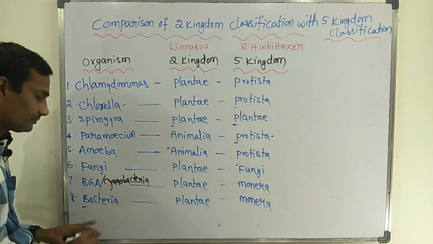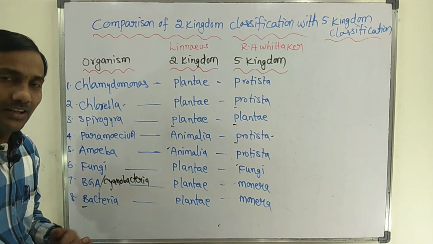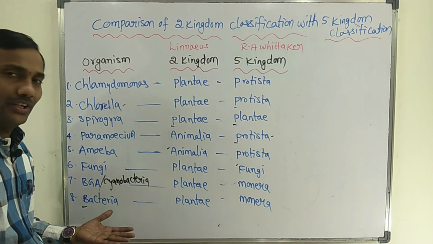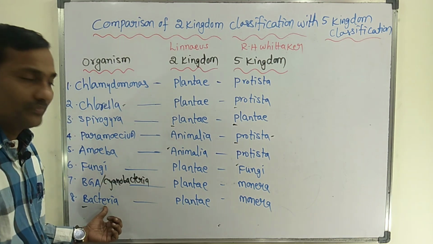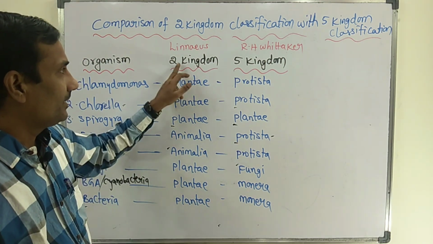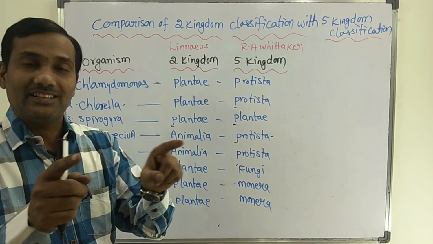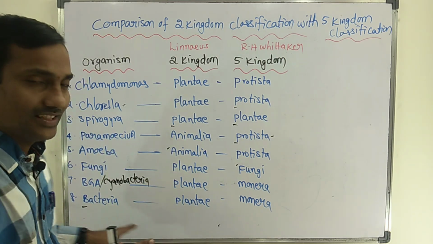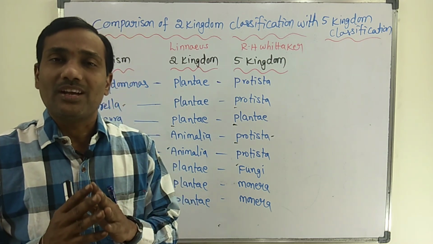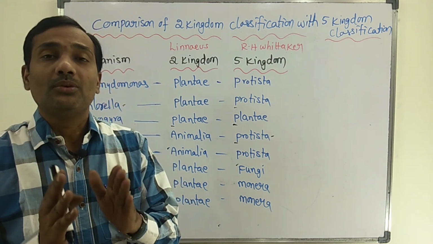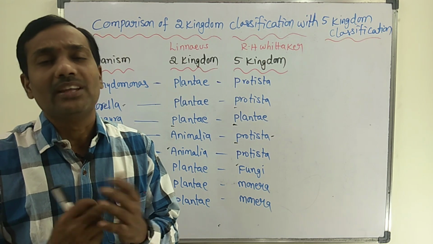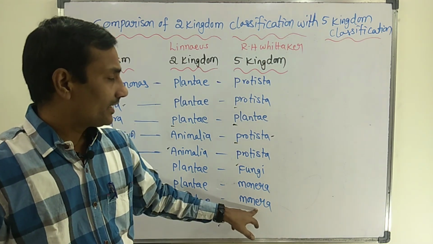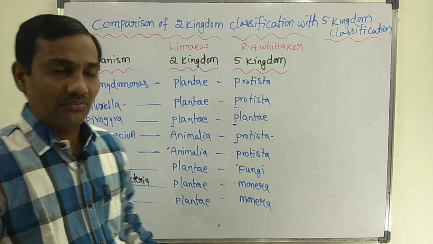Last and final is bacteria, whether archaebacteria or eubacteria, anyone you can take. All bacteria are placed in the plant kingdom by Linnaeus because bacterial cells also consist of a cell wall. But bacterial cells do not have a well-organized nucleus. Due to the lack of a nuclear envelope, they are prokaryotes. Prokaryotes are placed in the Monera kingdom by R.H. Whittaker.